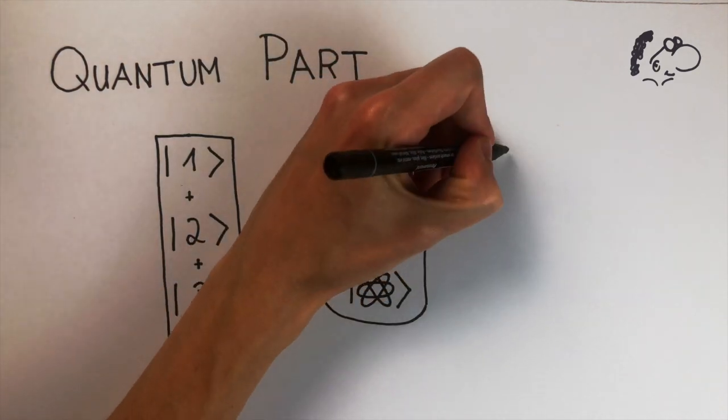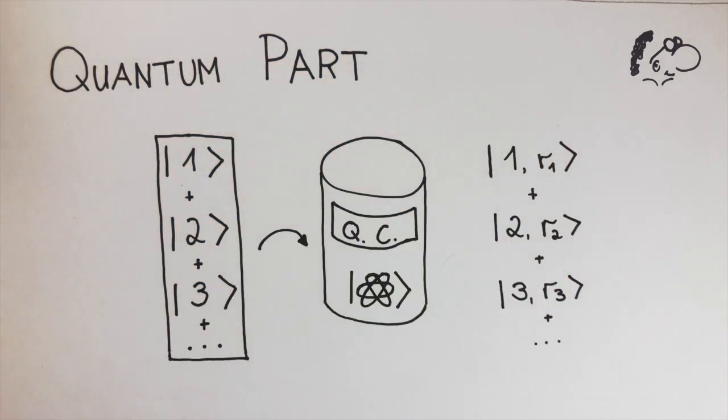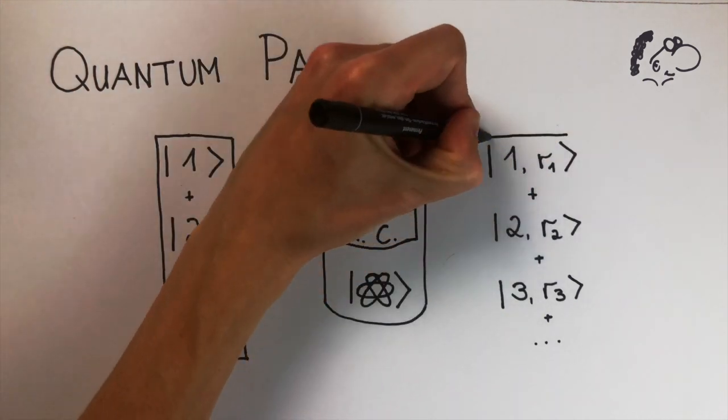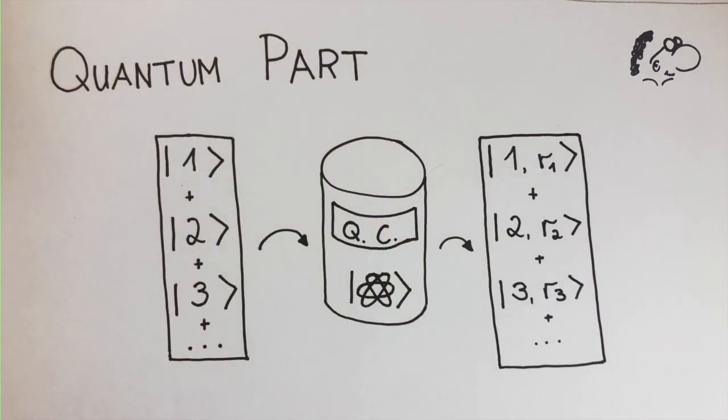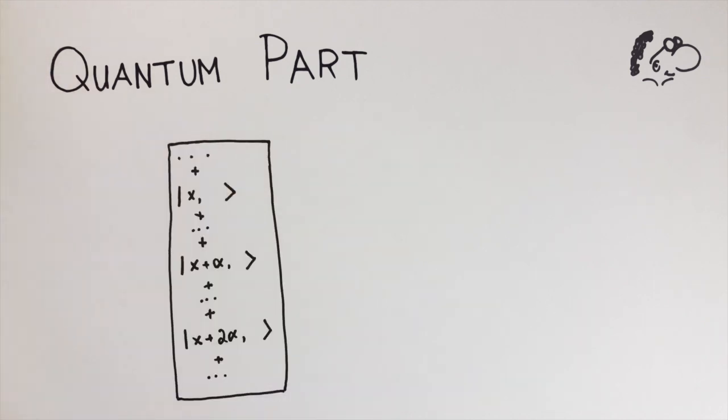In our case, the quantum computer uses an algorithm to calculate R1, R2, and so on for every ket in the superposition and stores the result in another entry. These R's are related to the concept of a remainder, but we will spare you the mathematical details. The important thing in this step is that you remember that the quantum computer only needs one calculation for the whole superposition. This new superposition contains more information than we might realize at first glance.